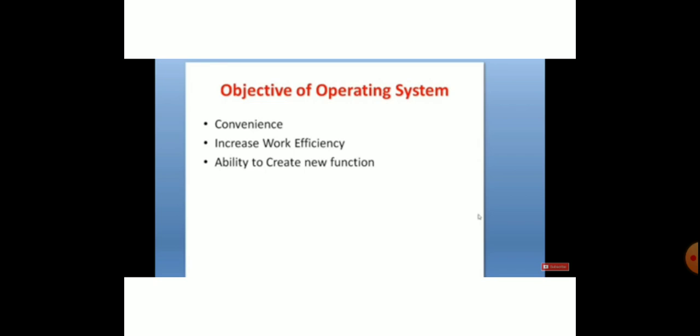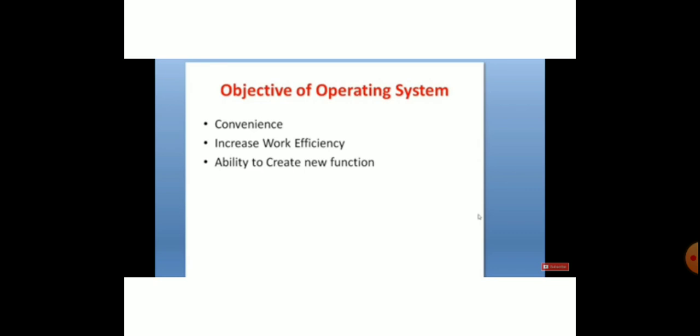More than 2 applications also we can work. More than 3 or 4 applications can be worked at a time. The speed cannot be decreased. It increases the speed and it increases the efficiency. So whenever we work with more than one application, the speed of the computer will not be decreased. This is performed with the help of operating system. This is increased work efficiency.